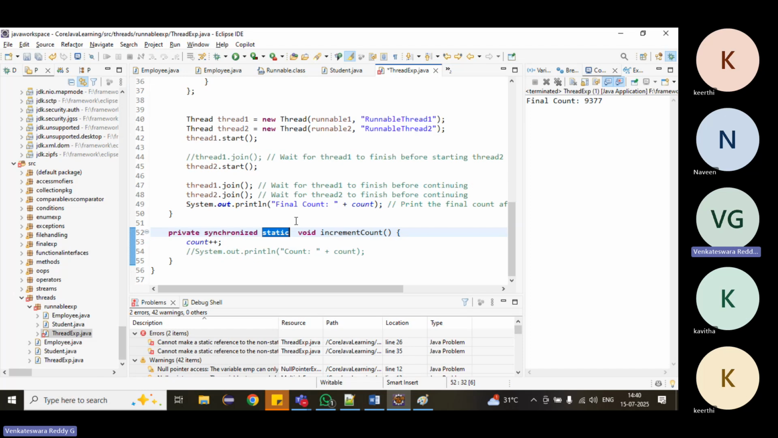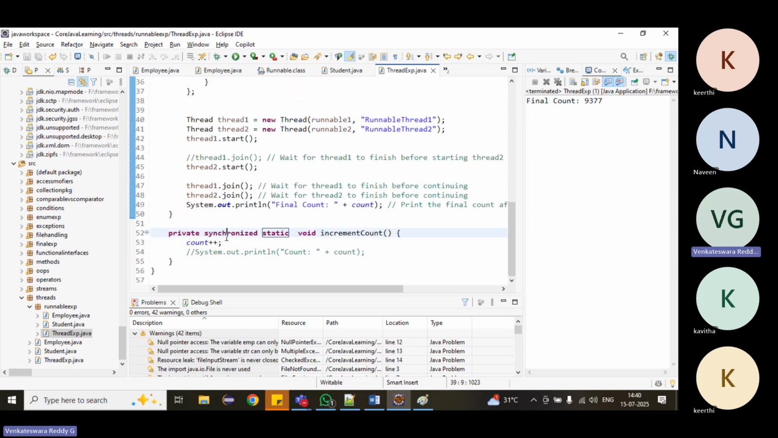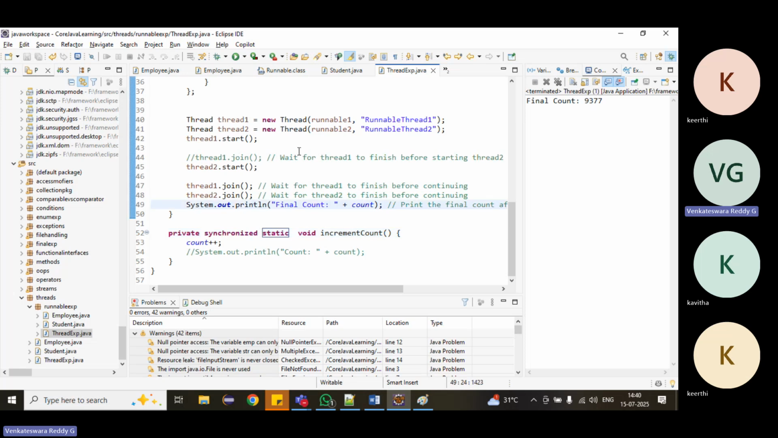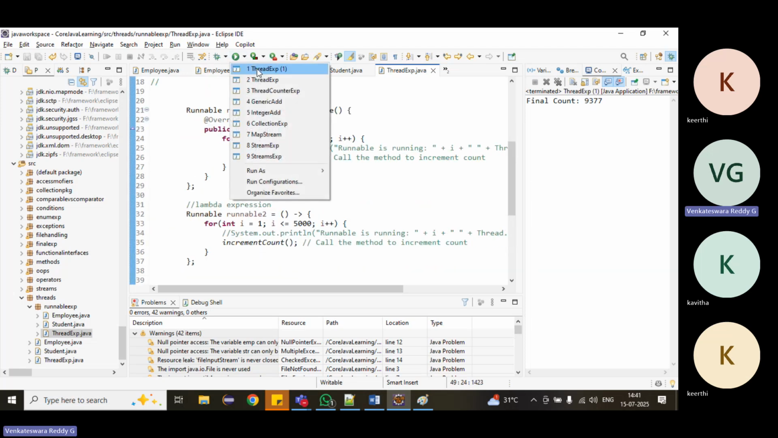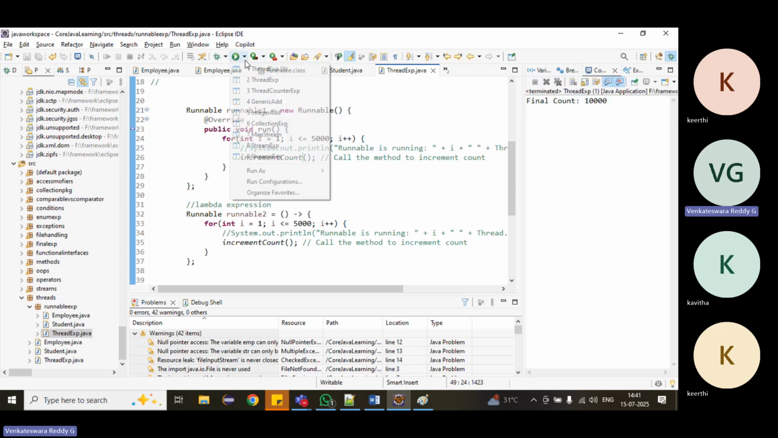Okay, change to start. Okay, fine. We have to give synchronize before the start. Right, synchronize. Now we will try to run it. See, now if we run 1000 times also, it will give 10,000 only. We can get always 10,000.